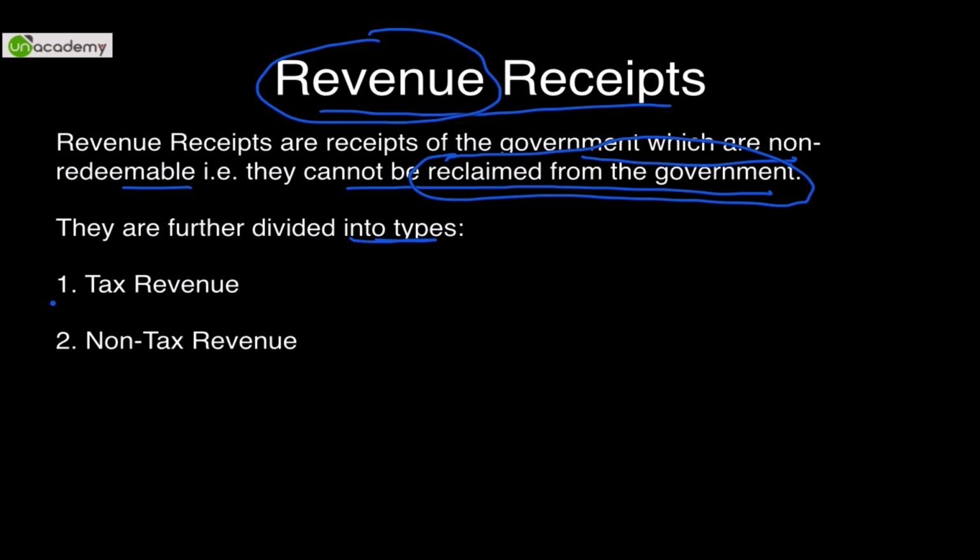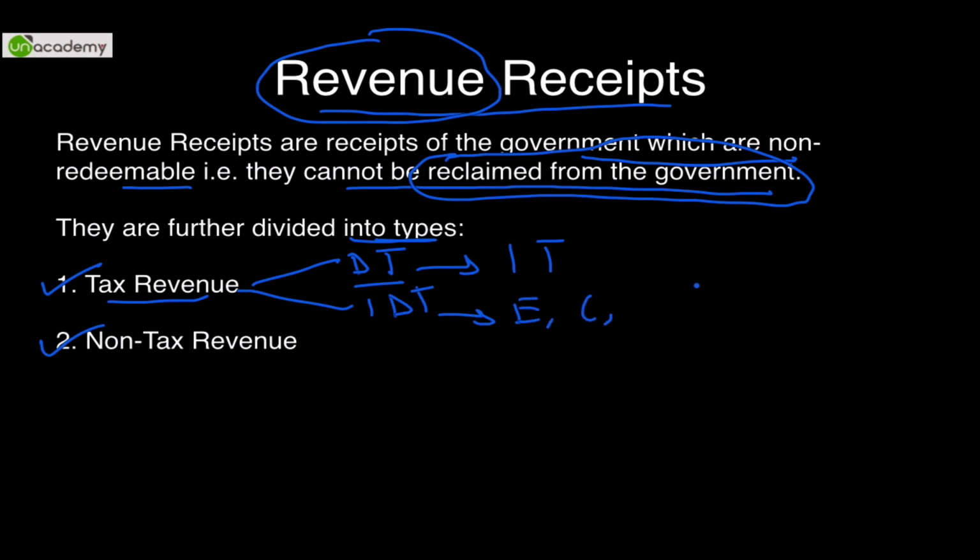More clarity would be by understanding the types. First is tax revenue, second is non-tax revenue. Tax revenue: the government takes two types of taxes from us. First is direct tax and the second is indirect tax. Direct tax is income tax. Indirect tax is excise, customs, GST impending. All these things are tax revenues, so they result in the creation of receipts for the government. They cannot be got back from the government. Hence it is said that it cannot be reclaimed from the government.